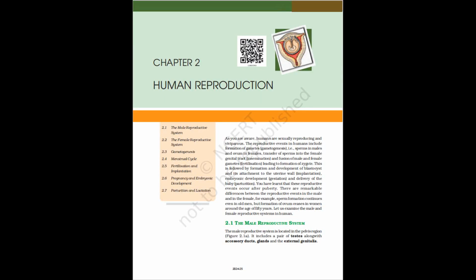2. Draw a label diagram of male reproductive system. 3. Draw a label diagram of female reproductive system. 4. Write 2 major functions each of testis and ovary. 5. Describe the structure of a seminiferous tubule. 6. What is spermatogenesis? Briefly describe the process of spermatogenesis. 7. Name the hormones involved in regulation of spermatogenesis.